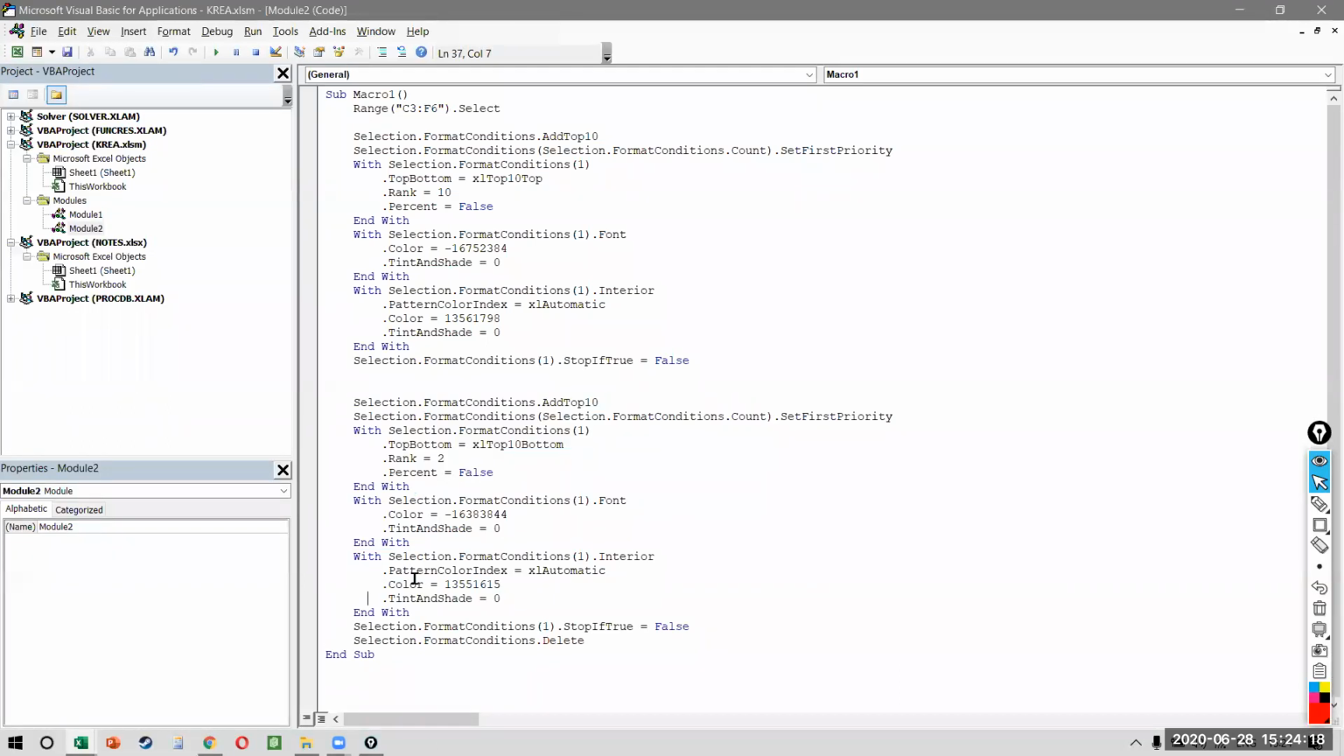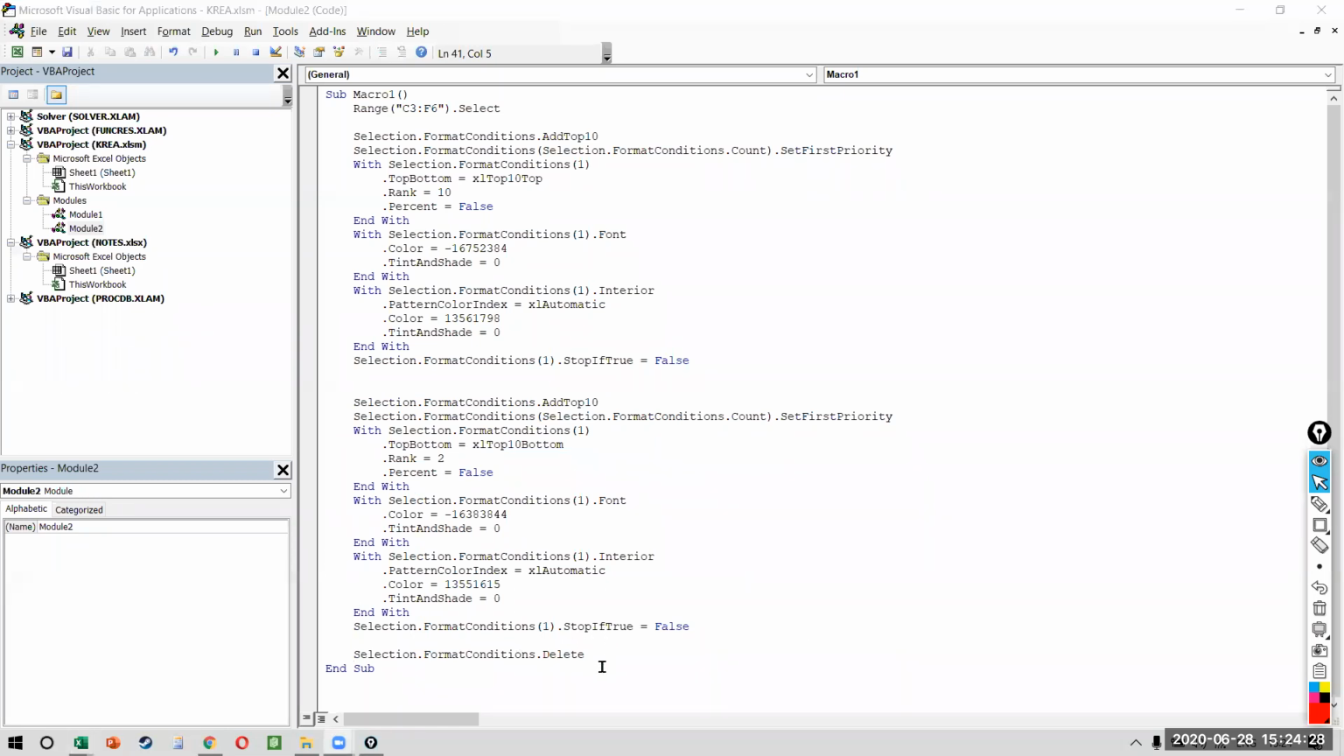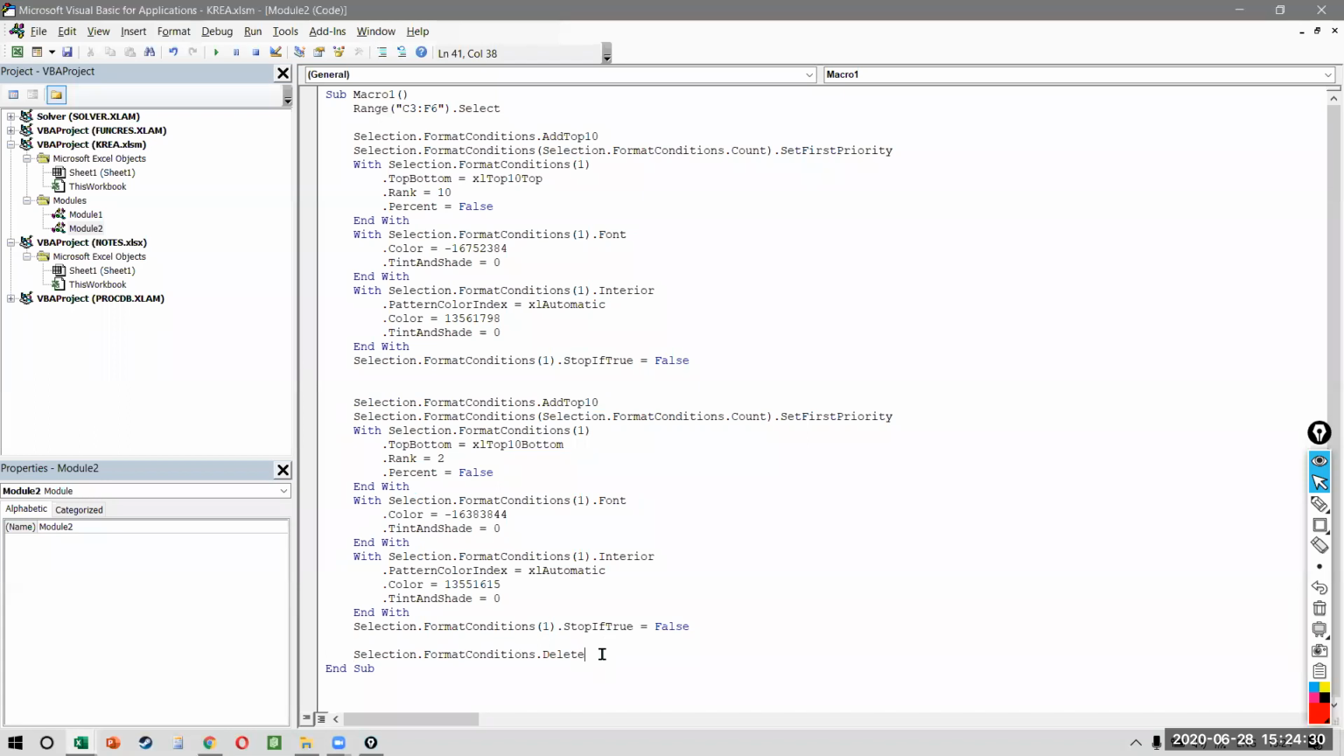And then finally, what is the last step? Do you see this last line, everybody? This last line is selection.FormatConditions.Delete. That means this is the line that will delete any existing format.